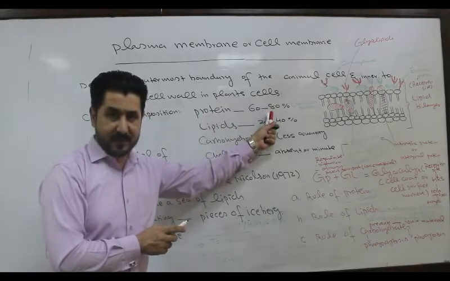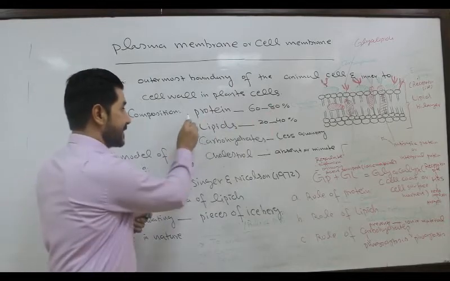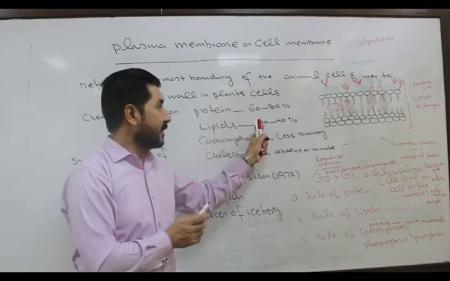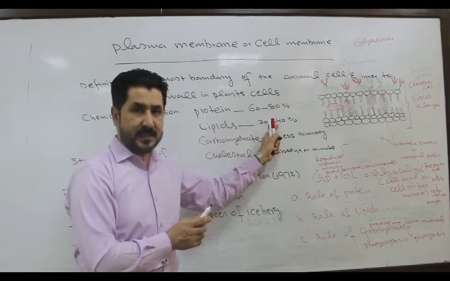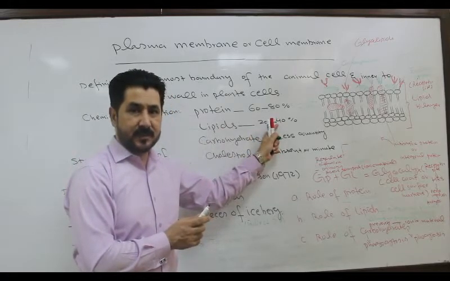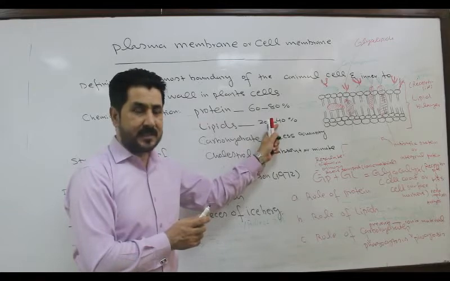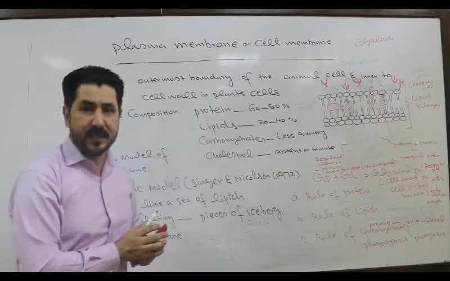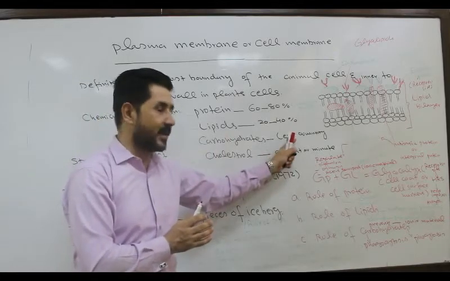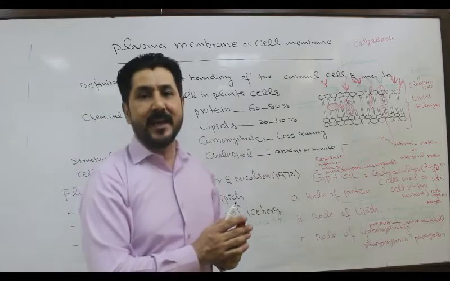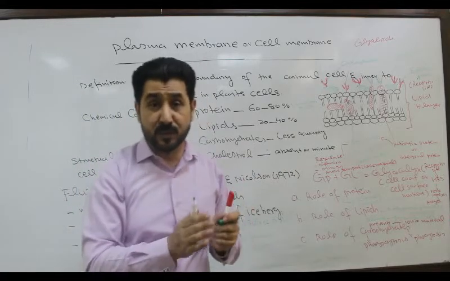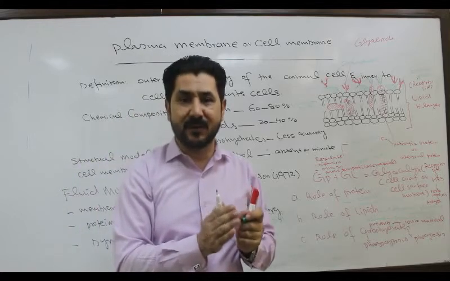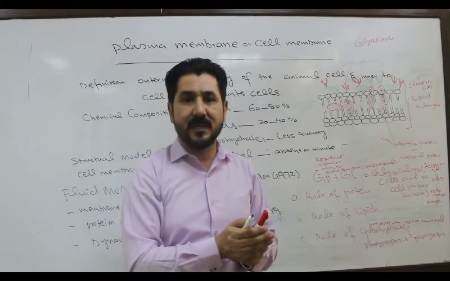Next is lipids. Lipids are 20 to 40%. This is the second most abundant chemical component of the cell membrane. Besides lipids, a small amount of carbohydrate is also present in less quantity, but it plays a crucial role in maintaining the integrity and the functional diversity of the cell membrane.